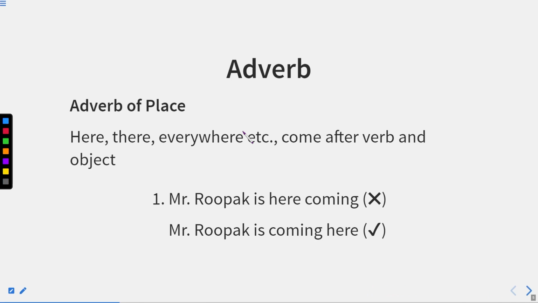Now, let us see where the adverb of place can be placed in a sentence, or what the position of adverb of place in a sentence is. We can have various adverbs of place like here, there, everywhere, etc. Now, this is the word there, spelled THERE. We do not confuse it with their, spelled THEIR, which is a possessive case. Both of these words are different from each other.